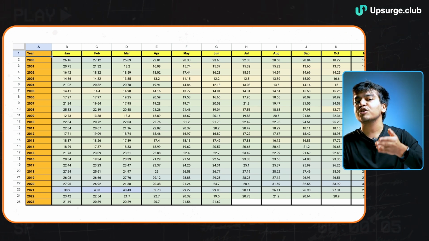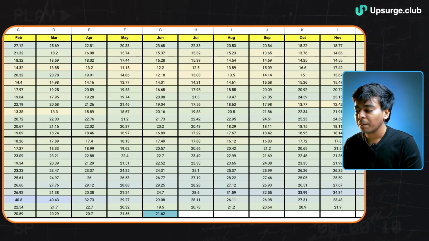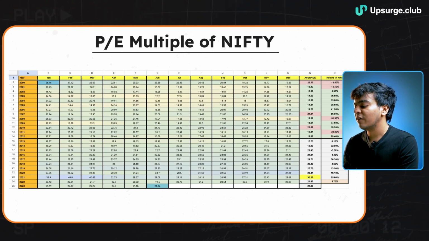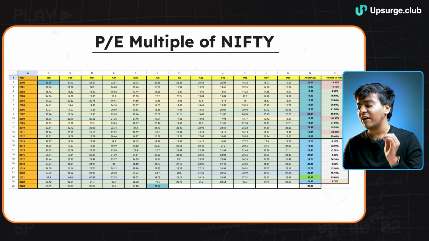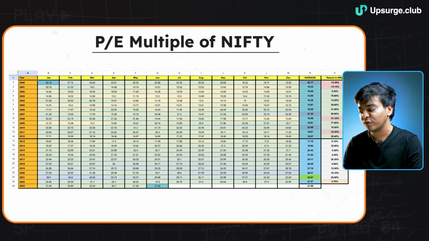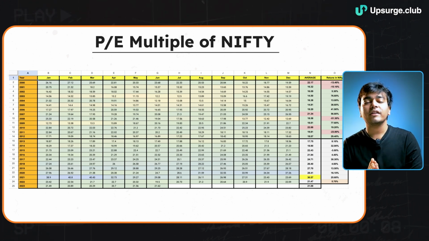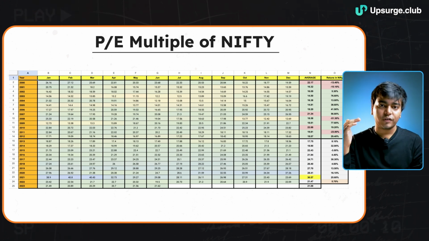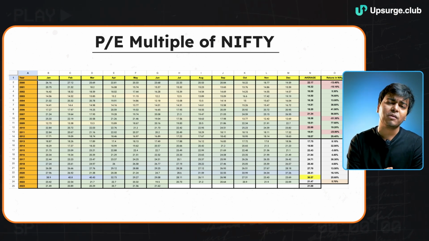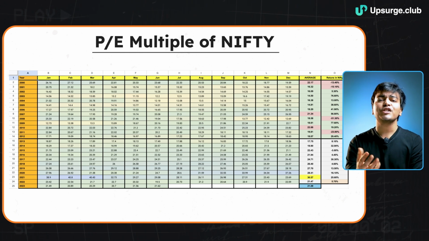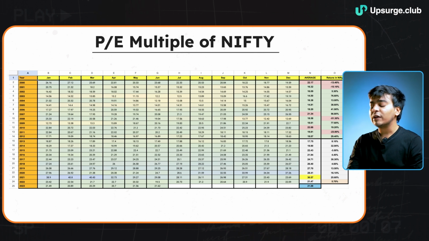So we have the PE average from January 2000 till June, July 2023. We have all these numbers, and we have the averages calculated for all these years: the average for 2000, for 2001, 2002, and so on. Now one thing I would like you to notice here is that if I calculate the average for all the past 23 years on a monthly basis, based on what the PE has been, the average PE multiple has been somewhere about 21, which I could consider as normal because we have considered a very long time period.